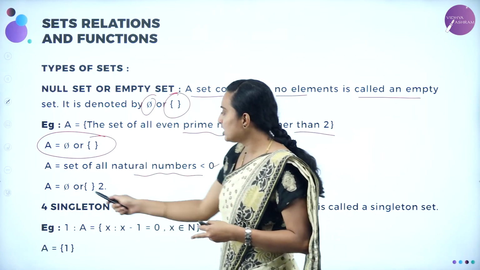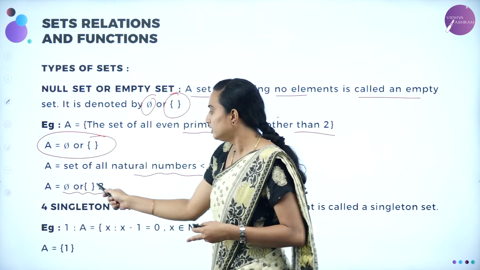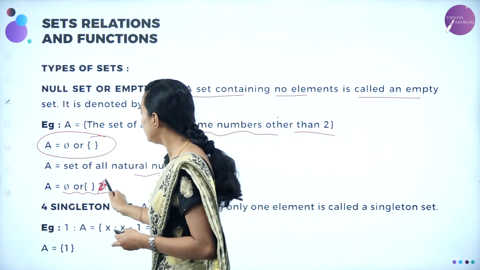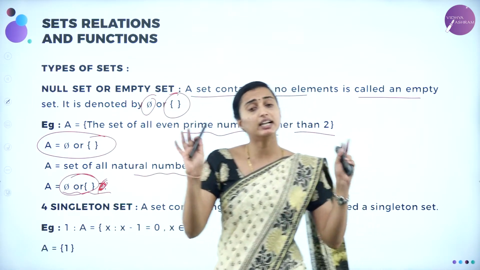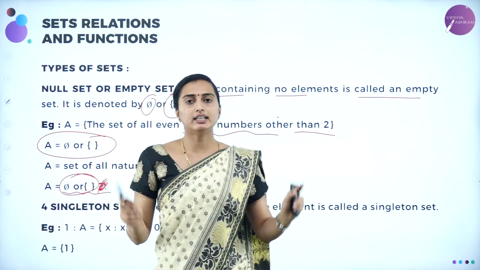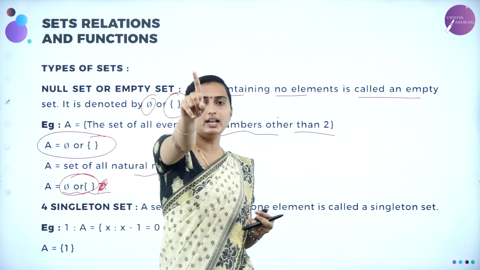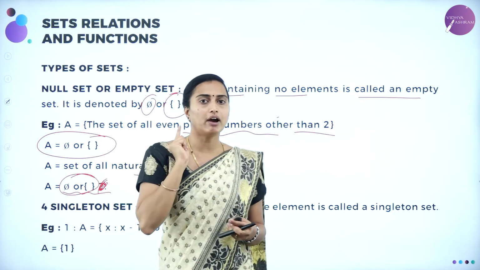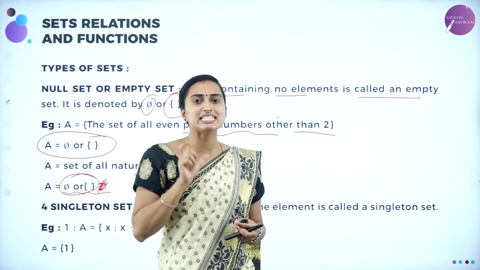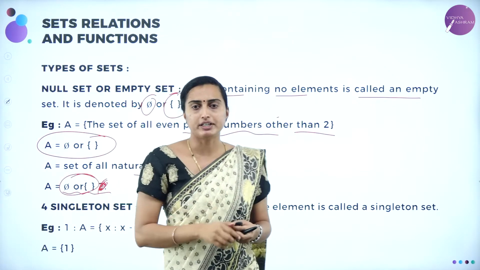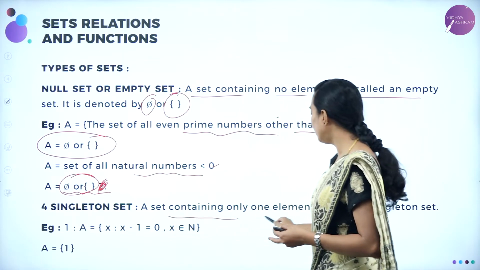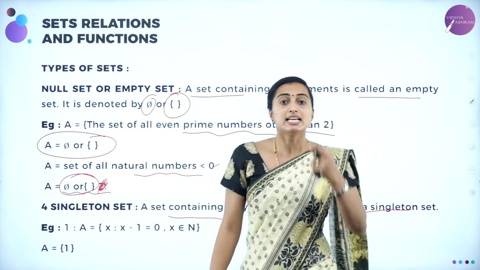Okay. So this is nothing but a phi. Next, singleton set. Singleton means what, dears? Singleton means you are going to have only one element inside the set. That is going to be known as singleton. The meaning itself says single means one element. Therefore, a set containing only one element is known as the singleton set.